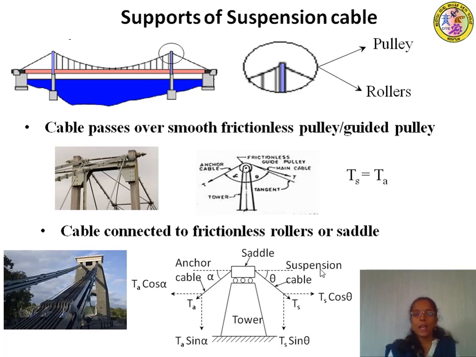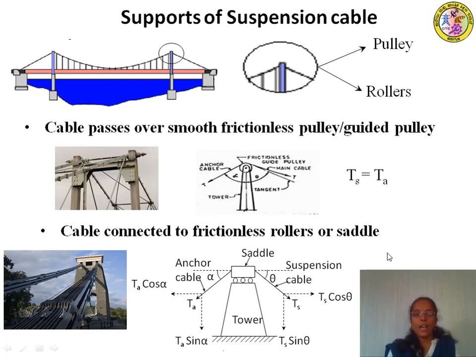To apply that condition, let us resolve these forces. Ts is at an angle theta with respect to horizontal, therefore the horizontal component will be Ts cos theta and the vertical component is Ts sin theta. And Ta is making an angle of alpha with respect to horizontal, therefore the horizontal component is Ta cos alpha and the vertical component is Ta sin alpha.